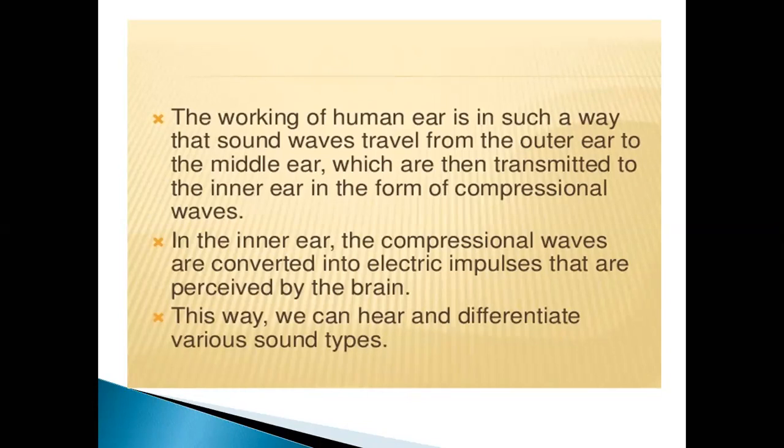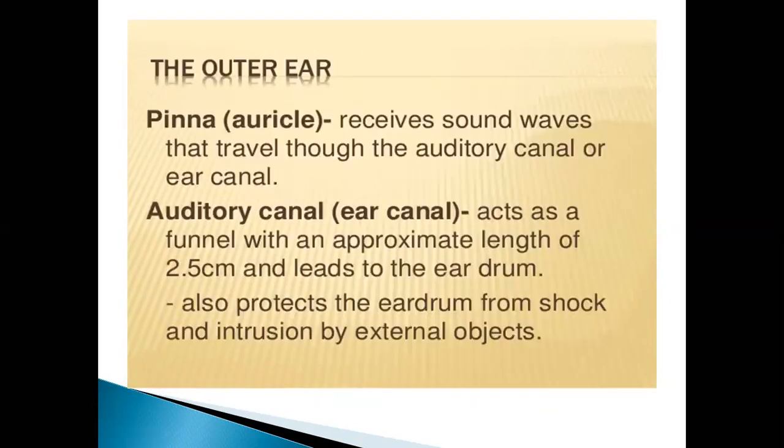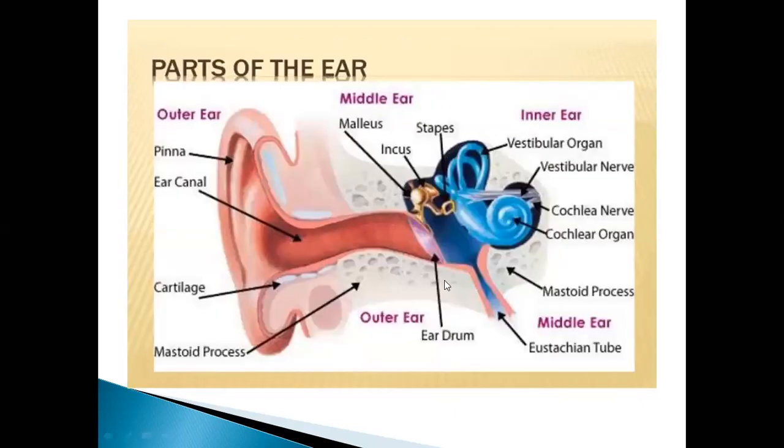Working of the human ear, how it works, what is the process. I am going to describe it with the help of this diagram, so it will be easier for you students. From this diagram I am going to tell you about the process of hearing. First of all, the pinna of the external ear focuses and directs sound waves into the auditory canal. The sound waves strike the eardrum and produce vibrations on it. From the eardrum, the vibrations strike the middle ear and produce further vibration in the malleus, incus, and stapes.